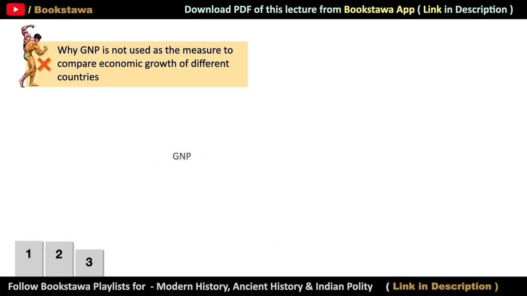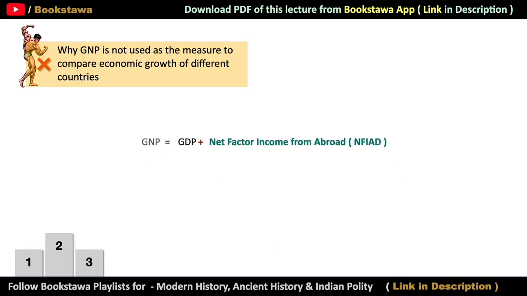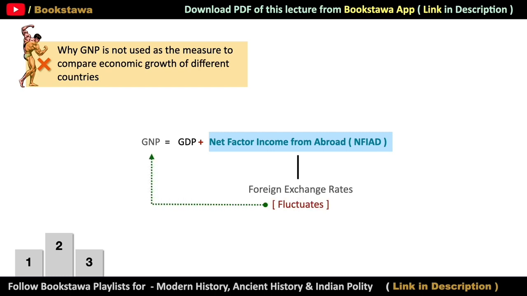The second issue with GNP is that we get GNP after adding GDP to NFIA, that is net factor income from abroad, which is dependent on foreign exchange rate, and foreign exchange rates keep fluctuating continuously. And that is why we can say that the value of GNP also keeps fluctuating continuously. In such a situation, it becomes very difficult to compare the economic growth of different countries.